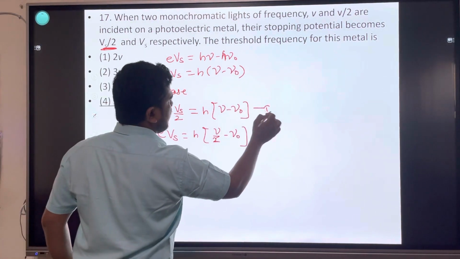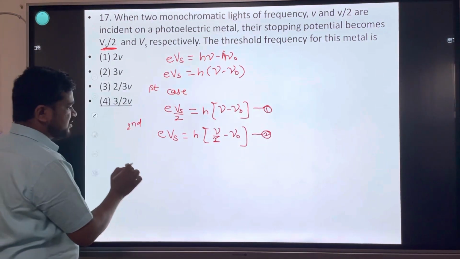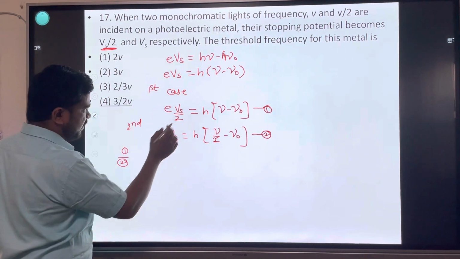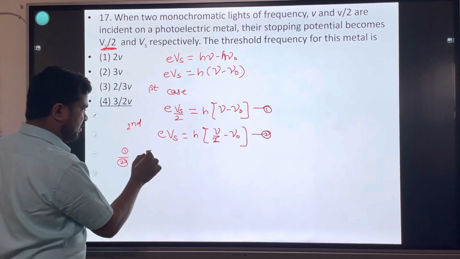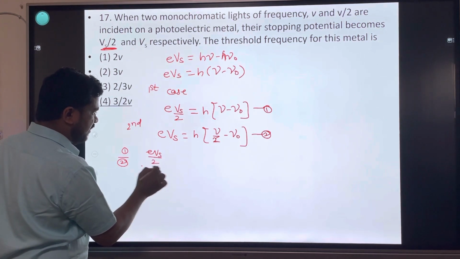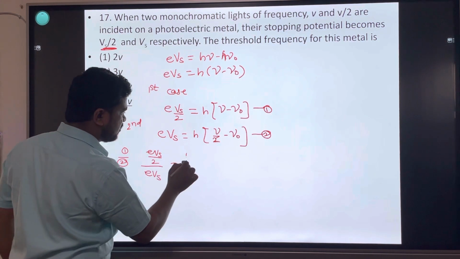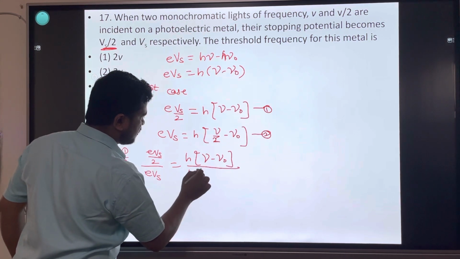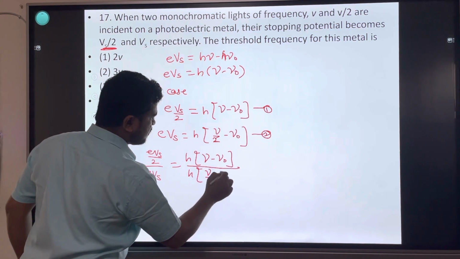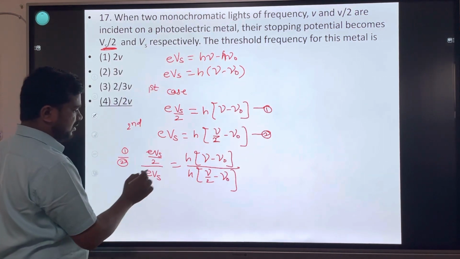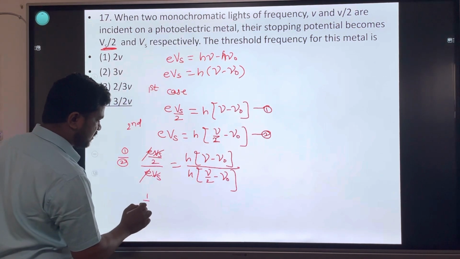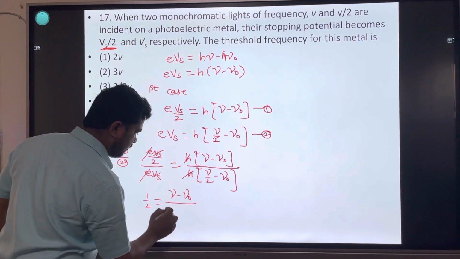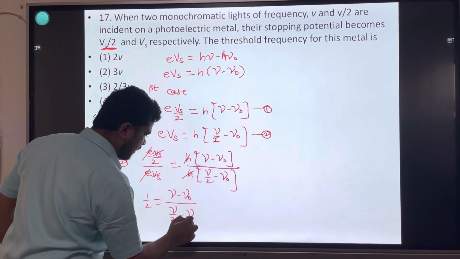Take the ratio of equation 1 and equation 2. E cancels, Vs cancels. EVS divided by 2 divided by EVS is equal to H in bracket nu minus nu 0 divided by H in bracket nu upon 2 minus nu 0. E cancels, Vs cancels, 1 upon 2, H cancels, nu minus nu 0 over nu upon 2 minus nu 0.